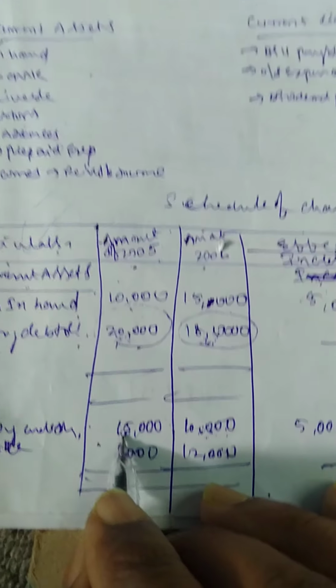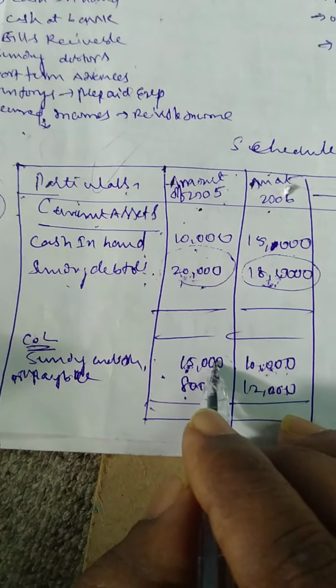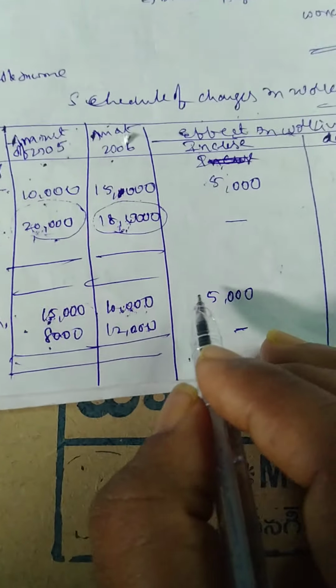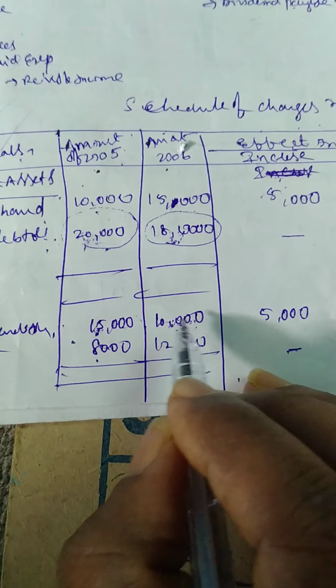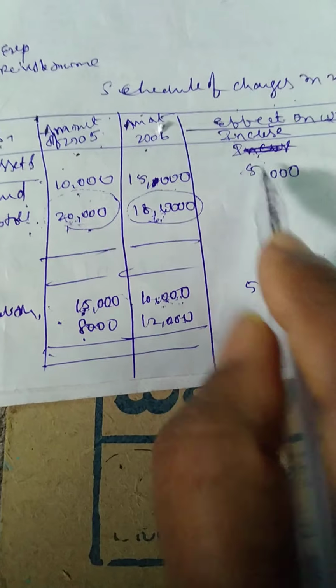Once again, sundry creditors: the previous amount is 15,000 and the present amount is 10,000. The liability decreases by 5,000, so the asset value increases, so it goes in the increase column.